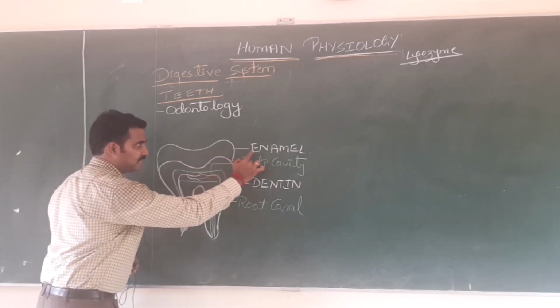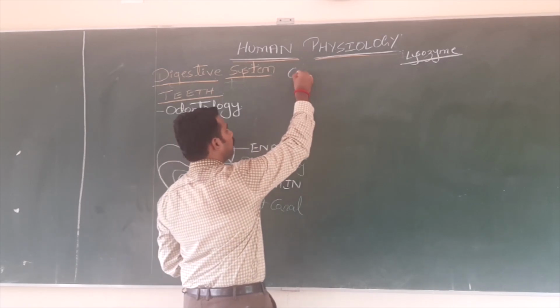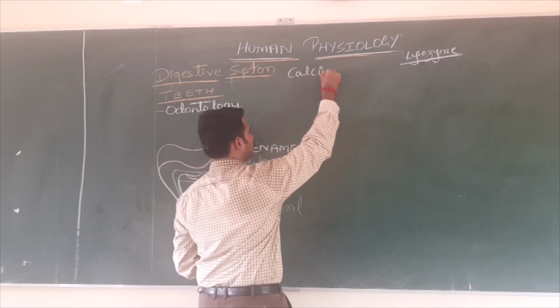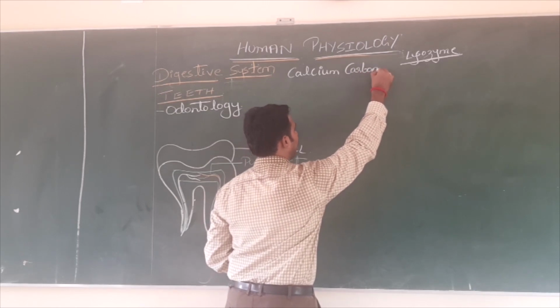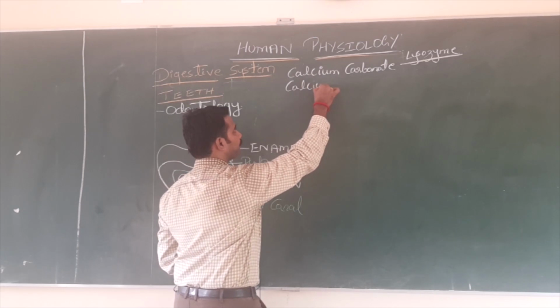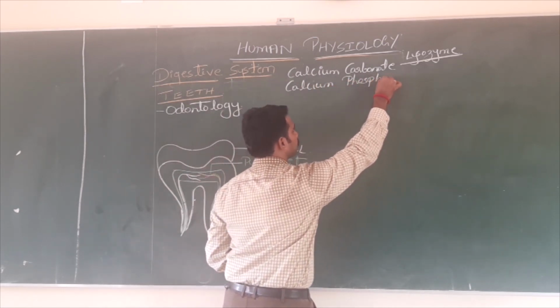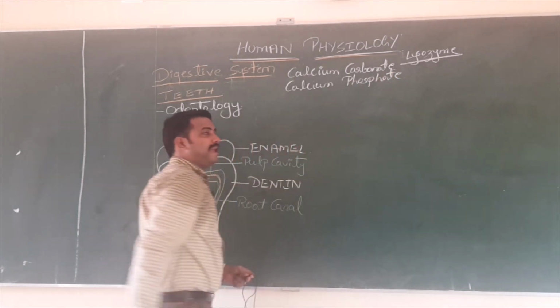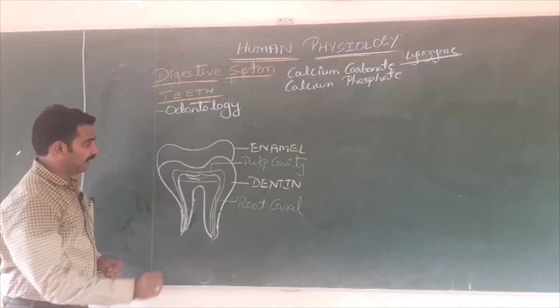As I already mentioned, it is the hardest part because it is made up of calcium carbonate and calcium phosphate, which make your teeth very hard.